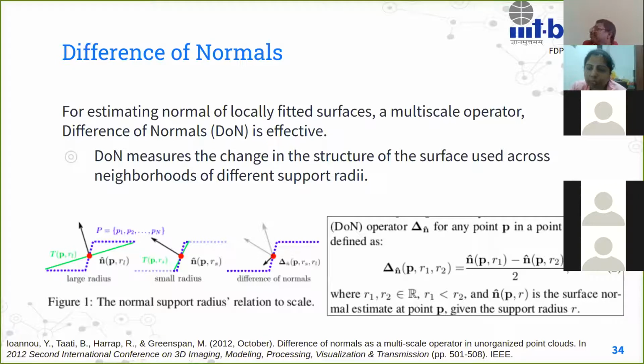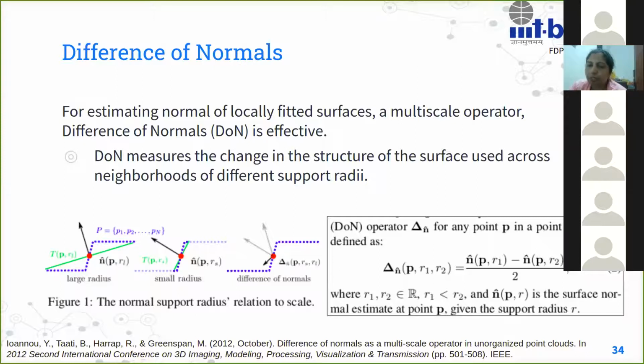Now, the information that they have talked about figuring out is that you find the normal at that particular point for that particular scale, and then you check that same normal again for a different scale, and the difference that you would get between the normals will tell you how much the structure has changed. So what that means is if your surface is changed because of addition of new points, it's going to say that its normal itself has changed, right?